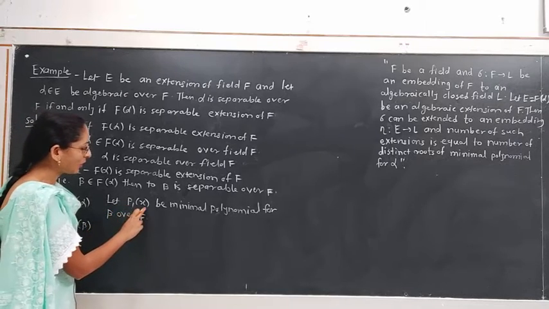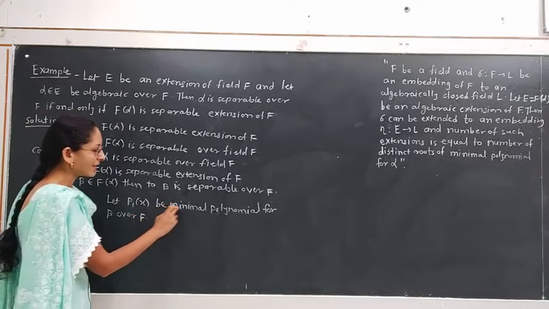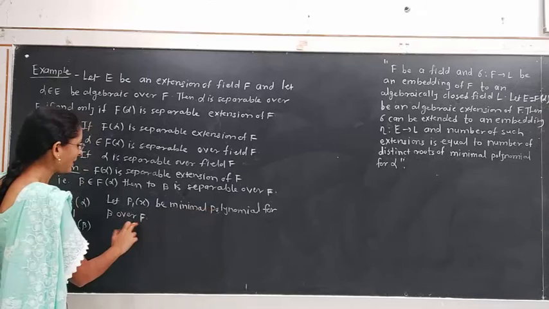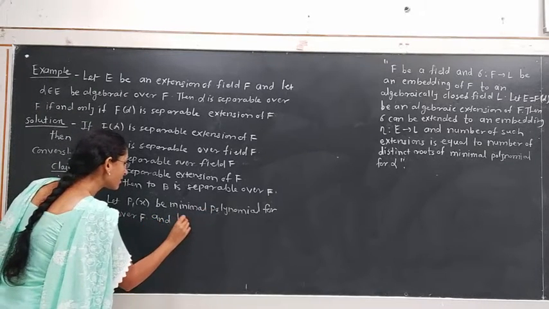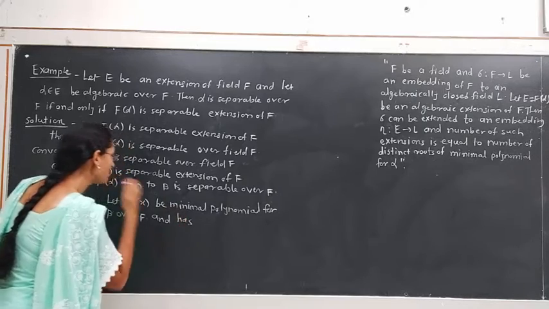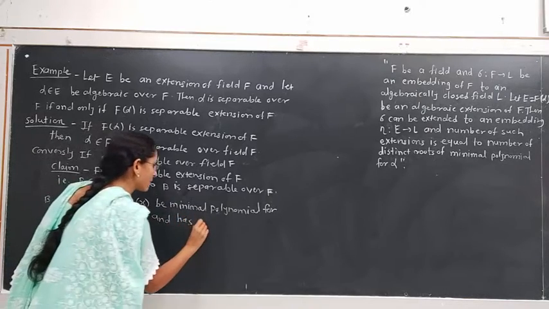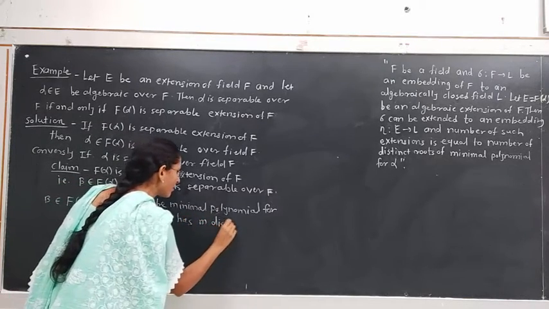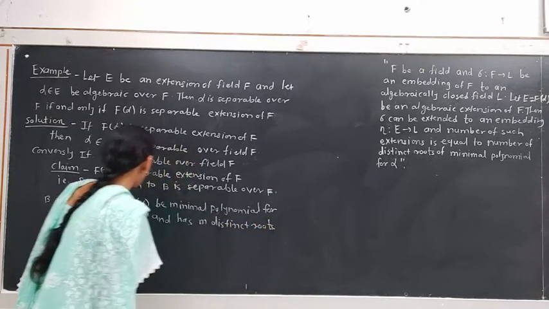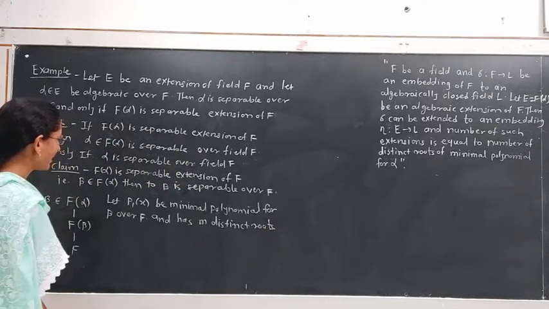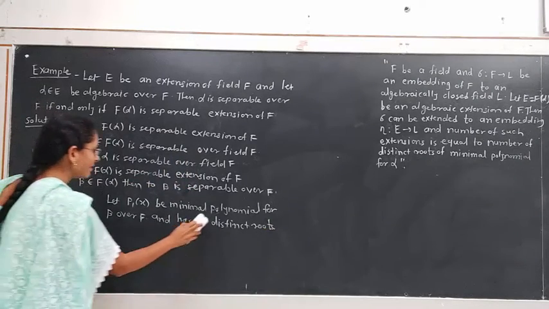Assume that minimal polynomial is P1(x), the minimal polynomial for beta over F. Suppose this polynomial P1(x) has n distinct roots.